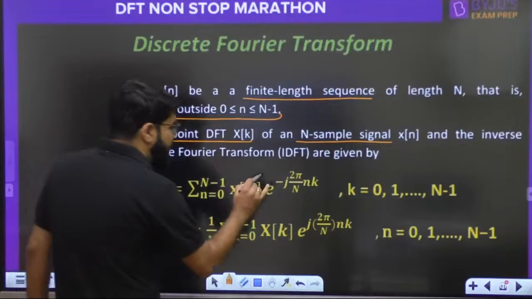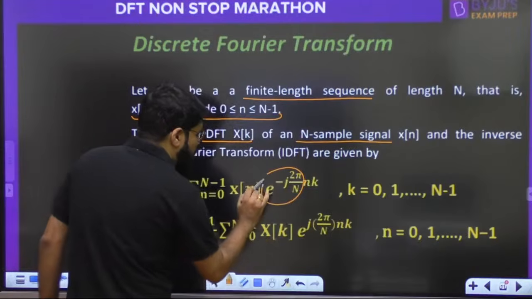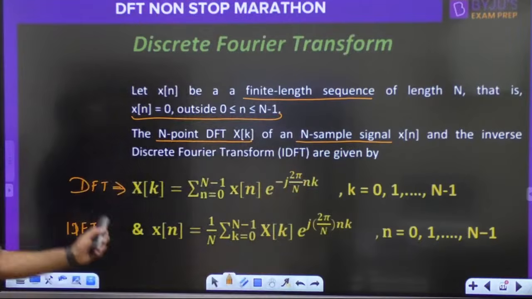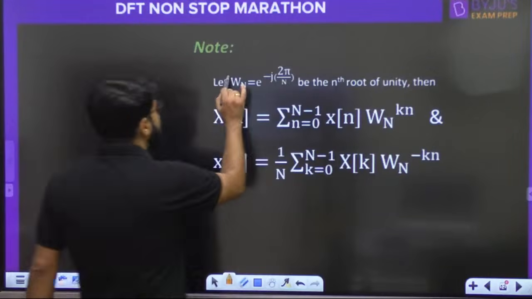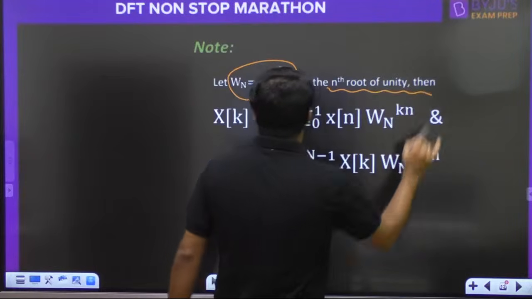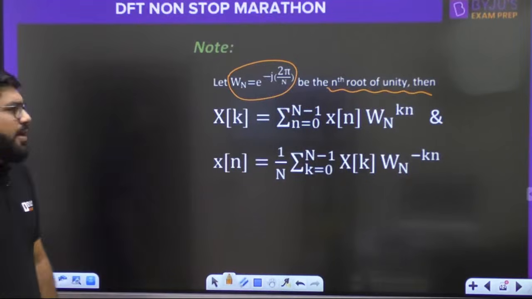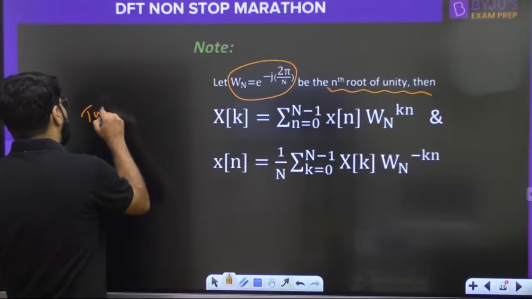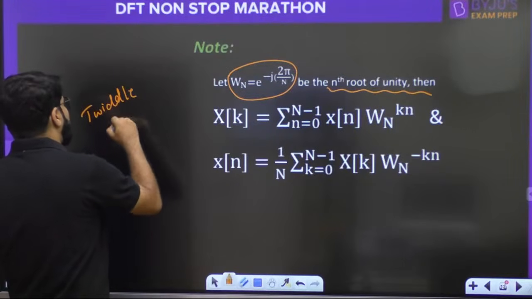Now, in this, let's try to write it in a proper way. What is this factor e power minus j 2 pi by n? We have the factor e power minus j 2 pi by n, which is known as the nth root of unity. Okay, that is what is going to represent the DFT matrix, also known as the Twiddle factors.